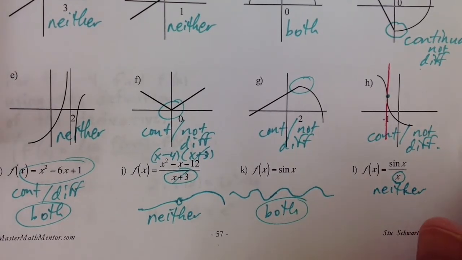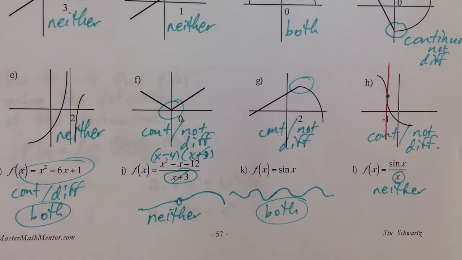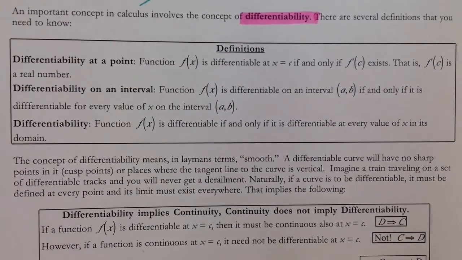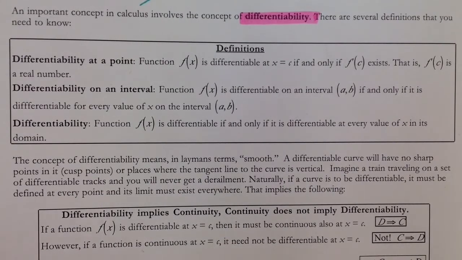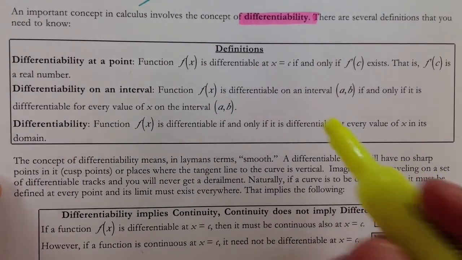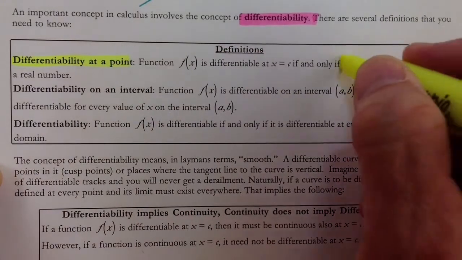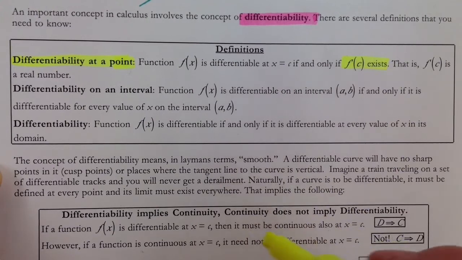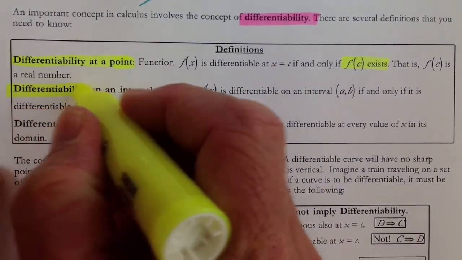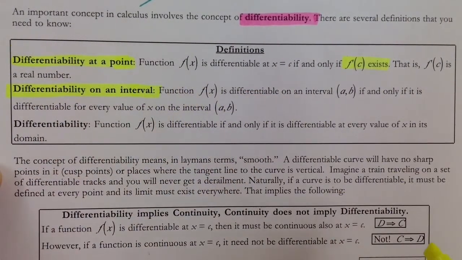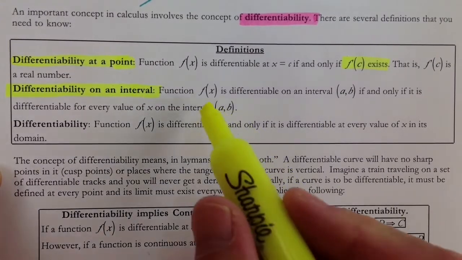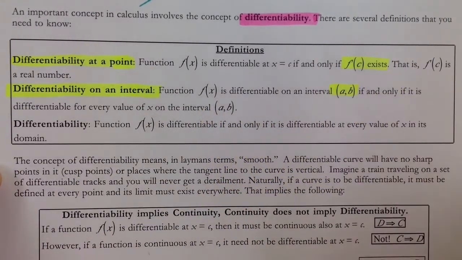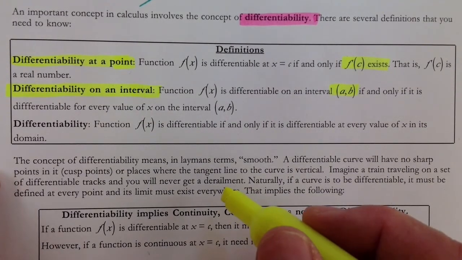So let's just go ahead and review now the actual rules and the definitions so you can have good knowledge of that. Differentiability at a point. Okay. If and only if f prime, that's basically what we said, differentiability at a point, f prime at c exists. Okay. On an interval, if a function is to be differentiable on an entire interval, it means that at every point on that interval, the function is differentiable.